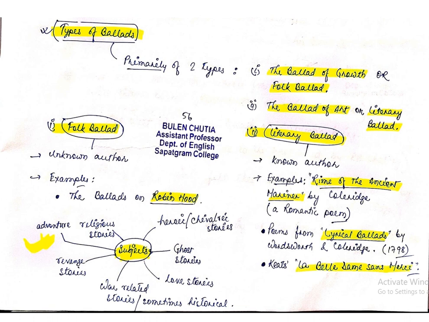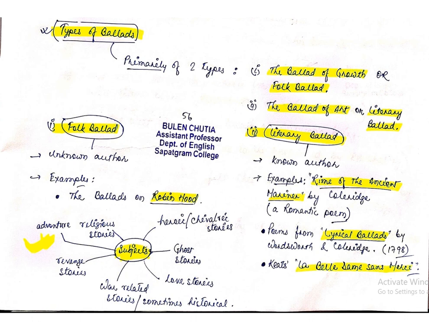Okay, the title itself is signifying that it is ballad, Lyrical Ballads. And another example may be John Keats's La Belle Dame sans Merci. This is another example.